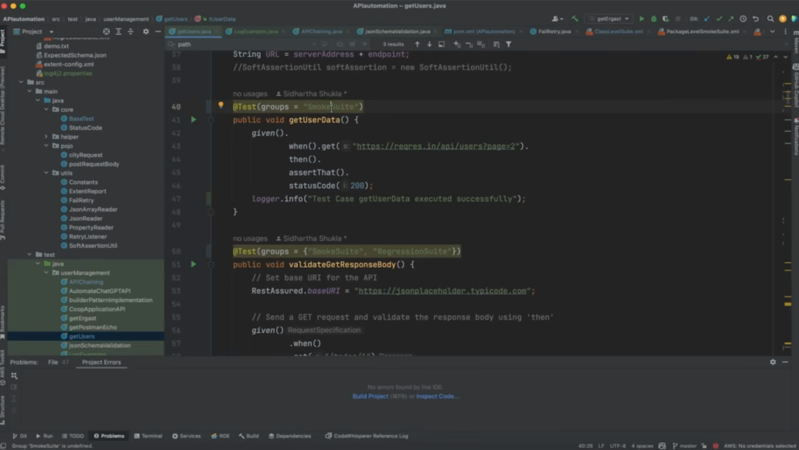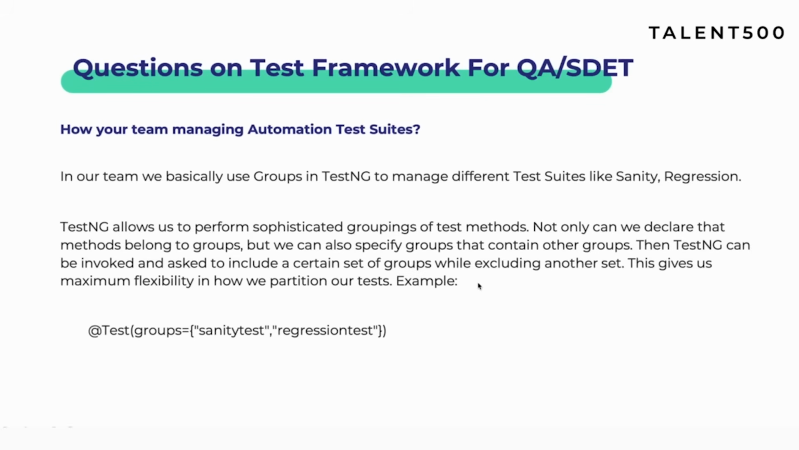Don't make any mistake over here, or else it will not get called. Right? Hope that answers, right? So explain it in this way. It would help you clear your fundamentals also, and at the same time the interviewer would be happy to know, right, that you have this kind of depth. Okay, I hope this one clears everything about managing your test automation suite.